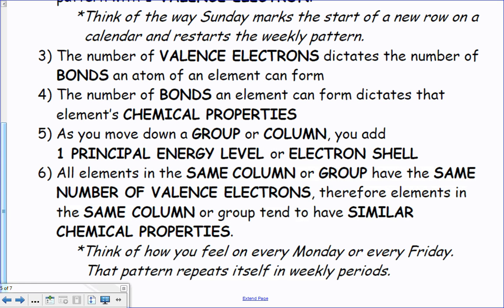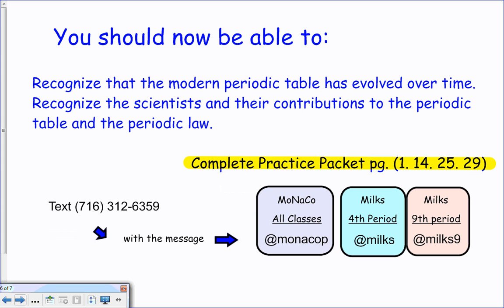There we go. We have completed our notes for the first section. That was pretty quick. I need you to recognize Mendeleev and Moseley as our two major chemists, right? Mendeleev started it. He's Russian. He did it by mass. Moseley did it by atomic number. You can now complete your practice packet, pages 1, 14, 25, and 29, with just this information.